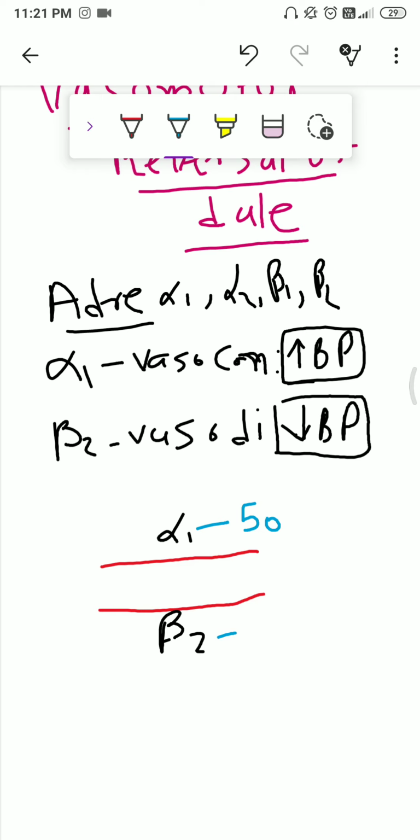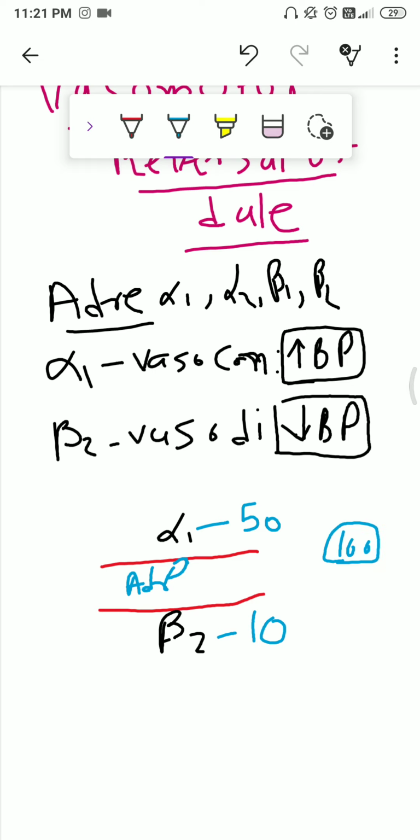Assume that 10 molecules are needed for the activation of the beta 2 receptor. So when we inject adrenaline in the bloodstream, adrenaline first acts on the alpha 1 receptor.